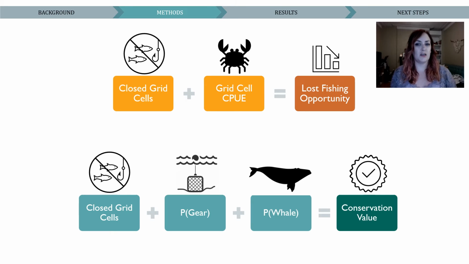So using our entanglement probabilities, we determined the monthly risk value of a cell, and we summed the total within the closed cells to determine the proportion of the total seasonal risk that was removed by the closures. So even though the closures were estimated daily, we applied an overall monthly CPUE and risk value to simplify our calculations.